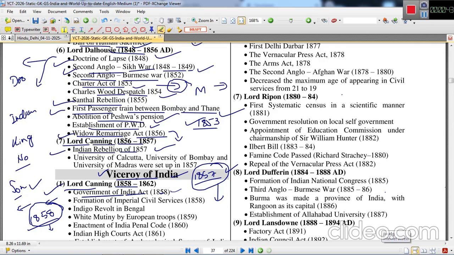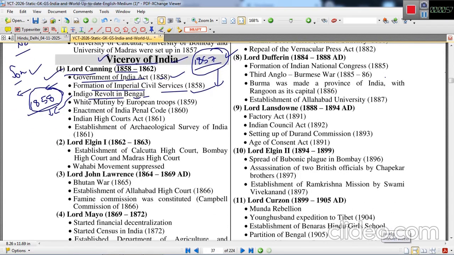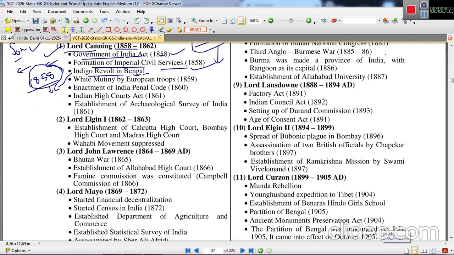The Government of India Act 1858 was passed. Formulation of the Imperial Civil Services also took place. And the Indigo Revolt of Bengal, a watershed movement in Indian independence. Because of the harsh conditions imposed on farmers by the indigo planters, this revolt took place in Bengal, led by the Biswas brothers, Digambar Biswas and Vishnu Biswas.